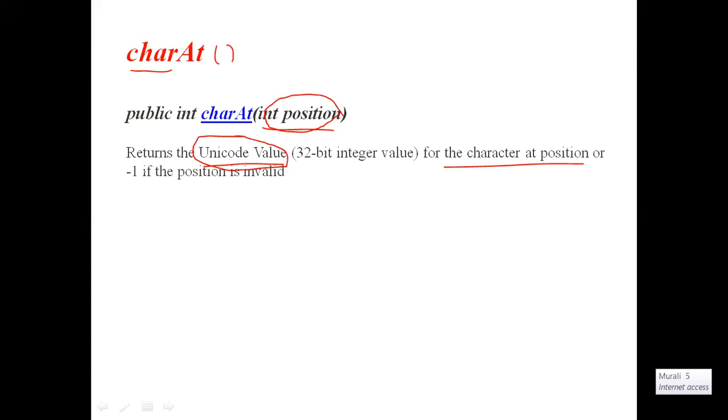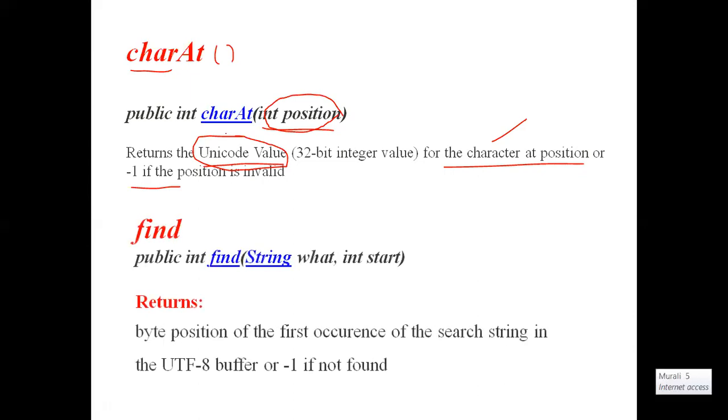If the character is not found, it will return -1. If there is no character at that position, it will return -1. In the case of a Java string, it directly returns the character, but in the case of Hadoop Text, the charAt function gives the Unicode value for the character at that position. We will see this again. That is the first method, charAt.